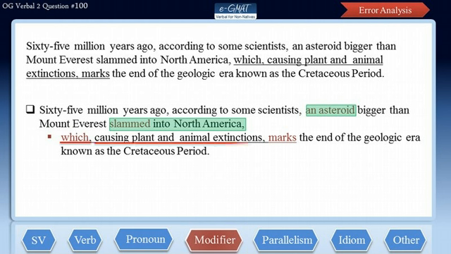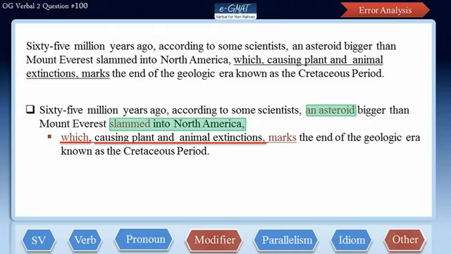Also, verb-ing modifier causing plant and animal extinctions is neither worded nor placed correctly to suggest that slamming of the asteroid led to the extinction of plants and animals. So we have another modifier error here. As discussed earlier in the meaning analysis, it is not clear from the sentence that extinction marks the end of the Cretaceous period. So we have a meaning error here as well.